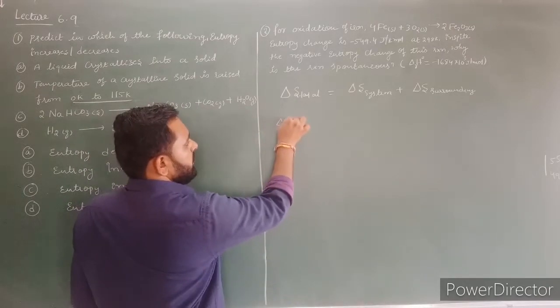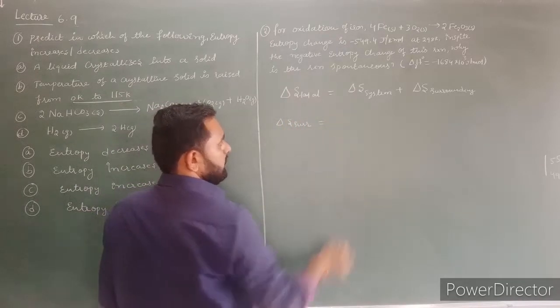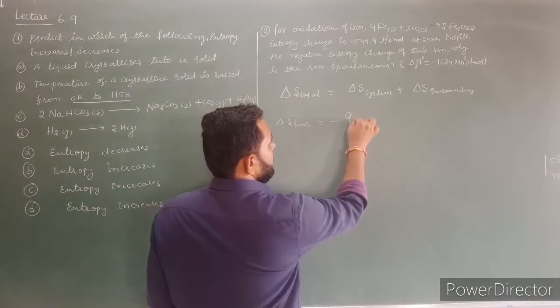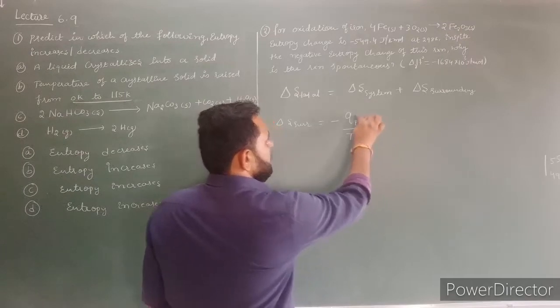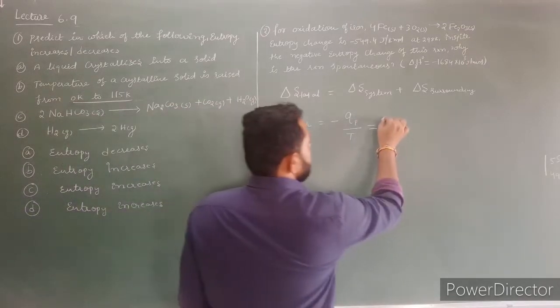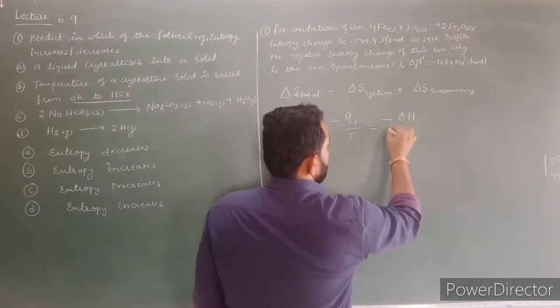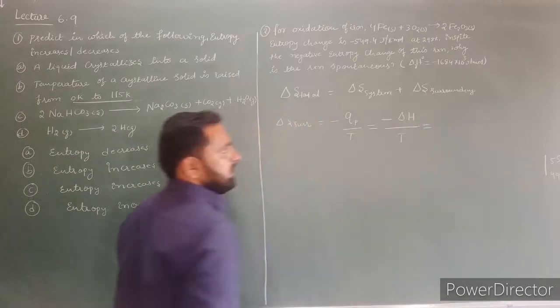The entropy change in surrounding is equal to, what is the equation? Minus amount of heat at constant pressure divided by temperature. The amount of heat present in the system at constant pressure is equal to enthalpy change in the system, so minus delta H divided by temperature. Here what is delta H value?